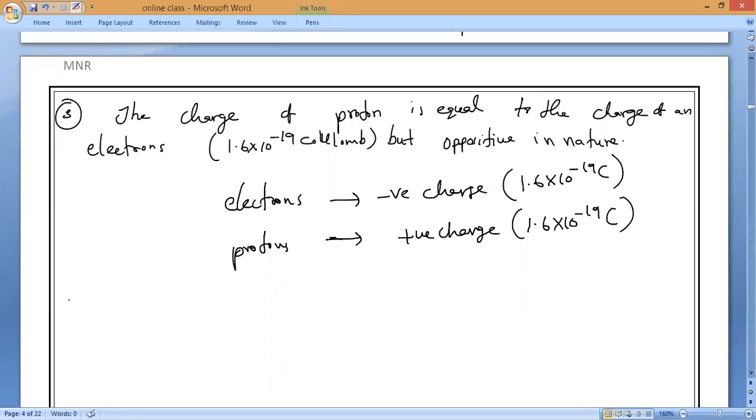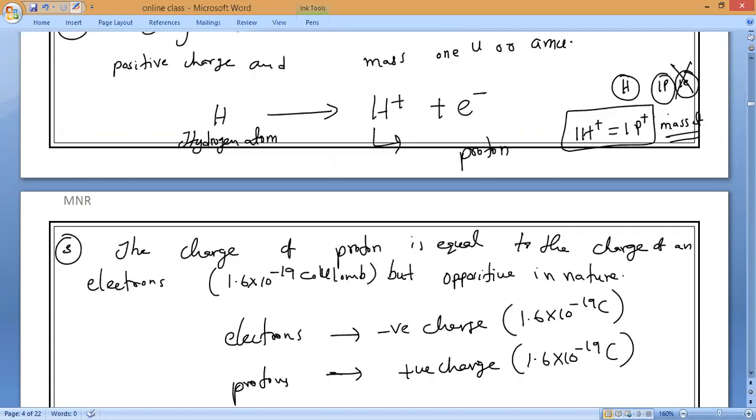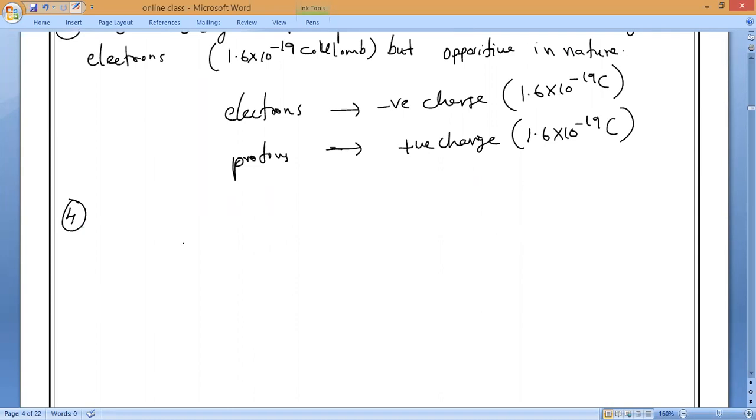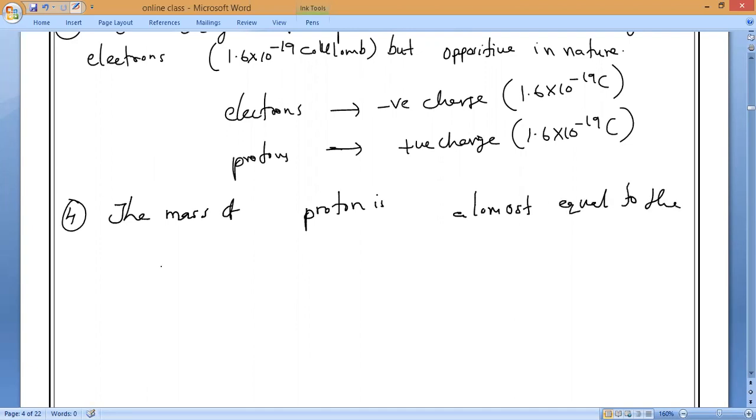As we know, the mass of H plus is equal to the mass of proton, because H plus contains only one proton. The mass of proton is almost equal to the mass of hydrogen.